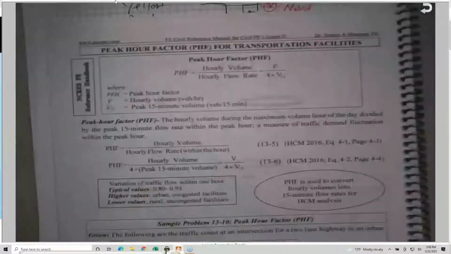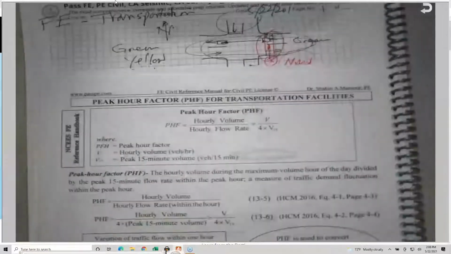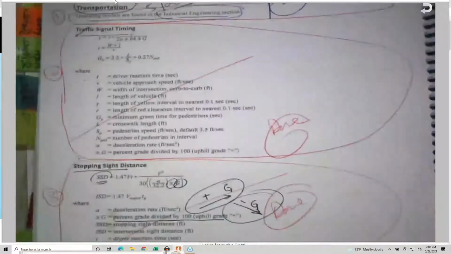Okay, the following topic we are going to see later on in one of the applications, but they decided to put it here early. It's called peak hour factor, PHF. This is on page 298 also.